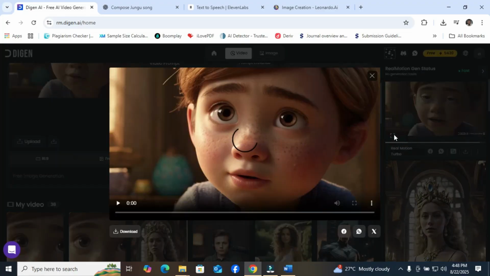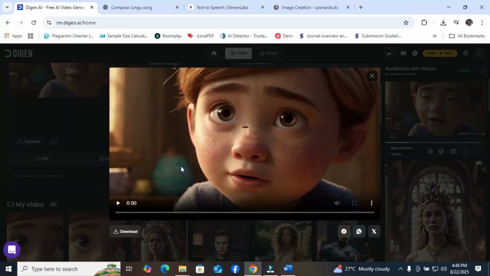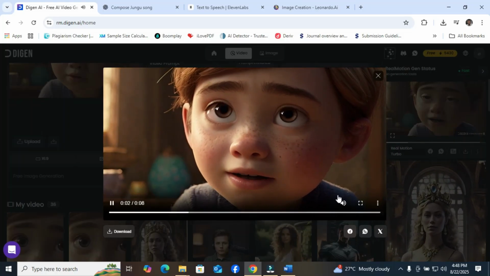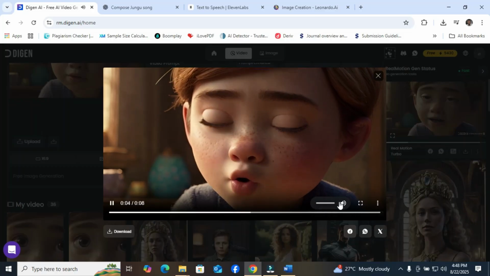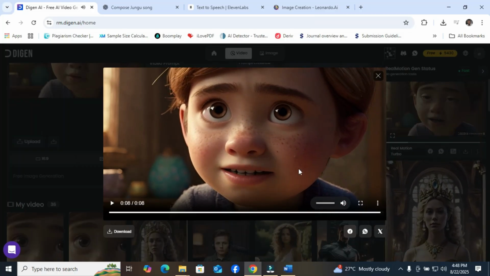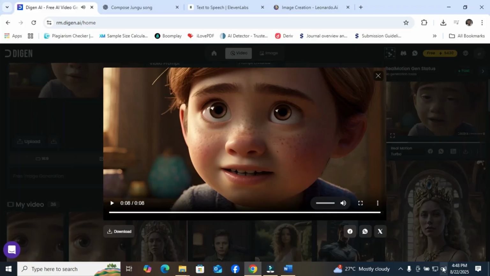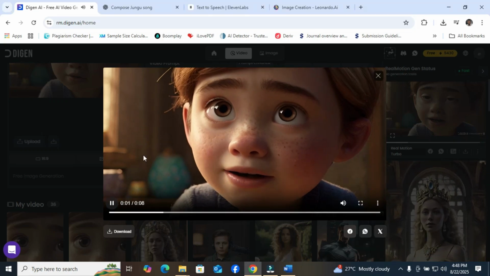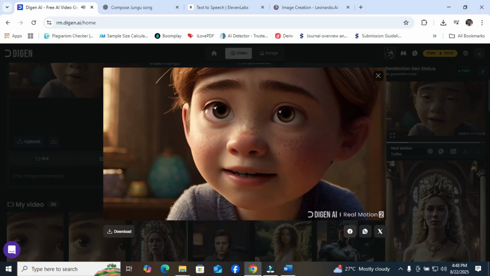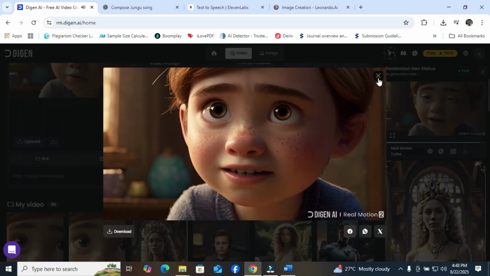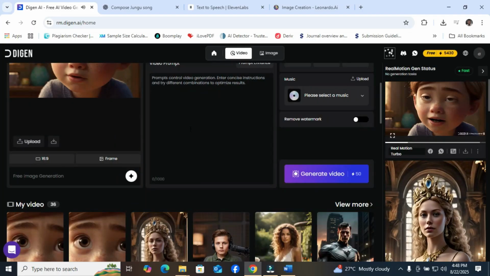Look at it here. A girl fell climbing a hill, stood up, tried again, and reached the top at sunrise because she never quit. You can see the originality here. Let me play it again. A girl fell climbing a hill, stood up, tried again, and reached the top at sunrise because she never quit. Wow, this is nice. This is very, very nice.